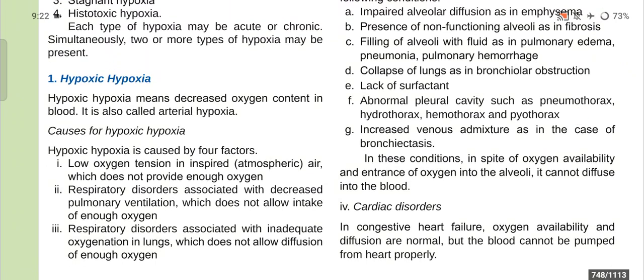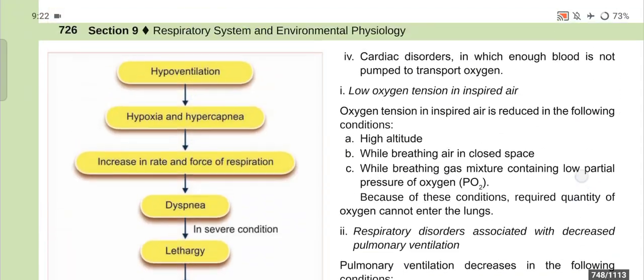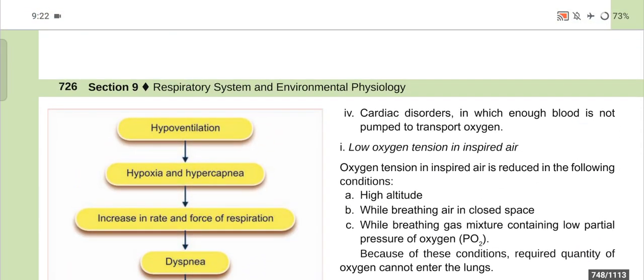Number two, respiratory disorders associated with decreased pulmonary ventilation, which do not allow intake of enough oxygen. Number three, respiratory disorders associated with inadequate oxygenation in lungs, which do not allow diffusion of enough oxygen. And number four, cardiac disorders in which enough blood is not pumped to transport oxygen.